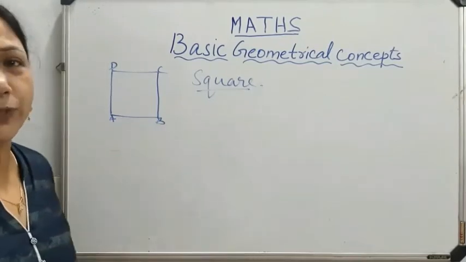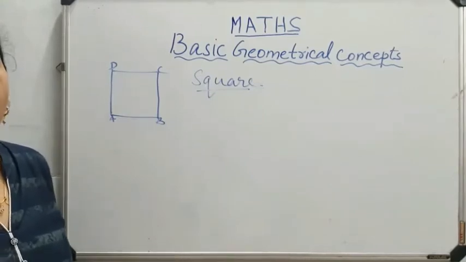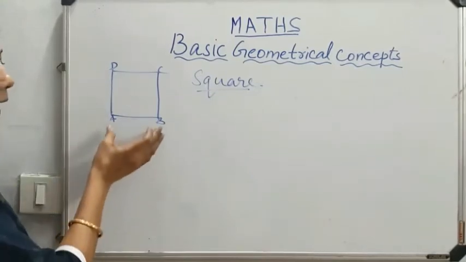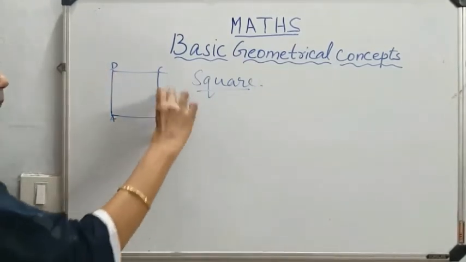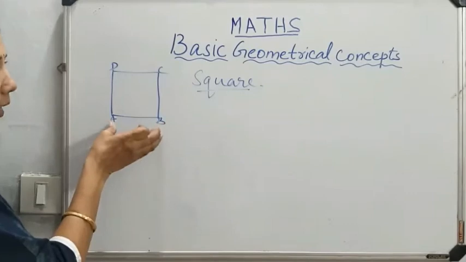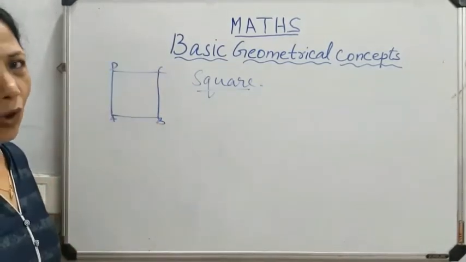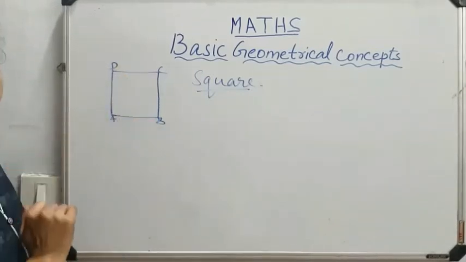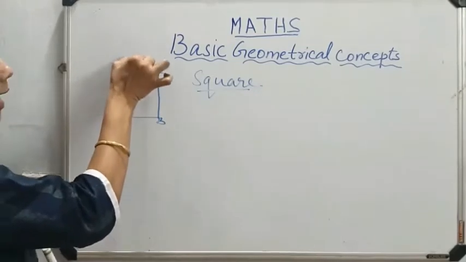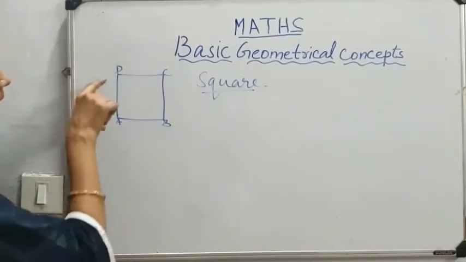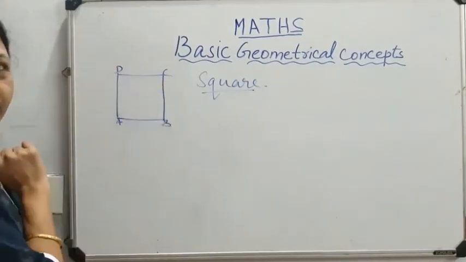And what are opposite sides? Opposite sides means no common vertices. If I take AB and AD, A is common. AB and BC, then B is common. So these are not opposite. Sides with no common vertices are called opposite sides. AB is opposite to DC and DC is opposite to AB. If I take AD, the opposite side is BC.